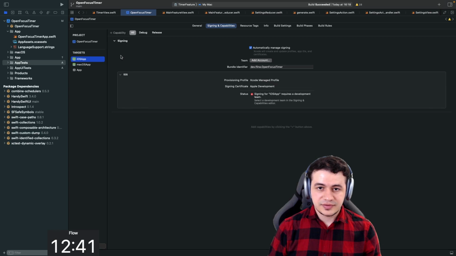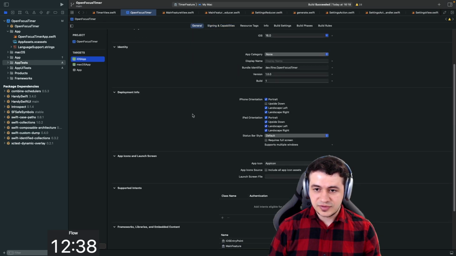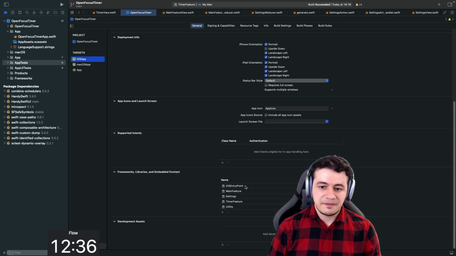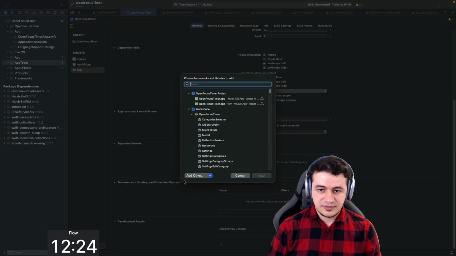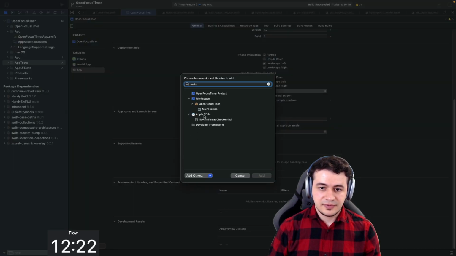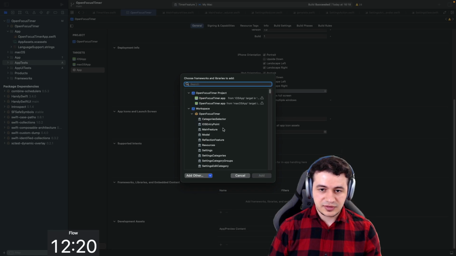And then iOS app, what else do we have here? Did we set up anything specific? We did have iOS entry point, main feature, settings, timer feature, and utility. So we should add them all. That's main feature, settings, timer feature, and utility. Maybe I could select them right here.